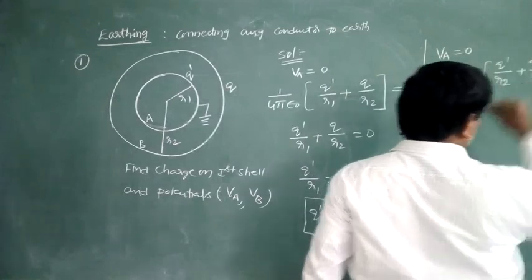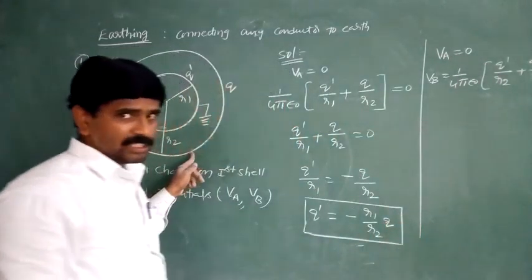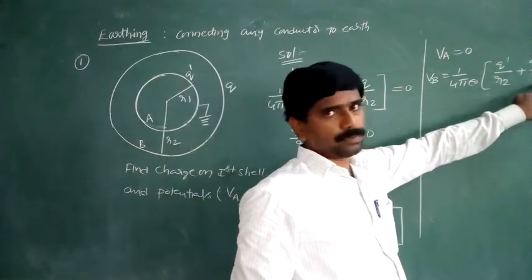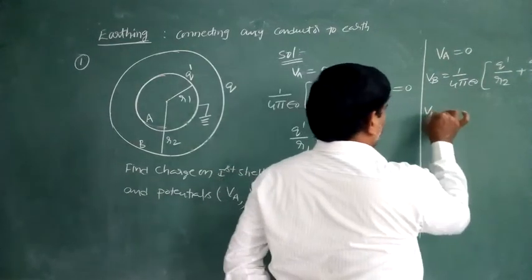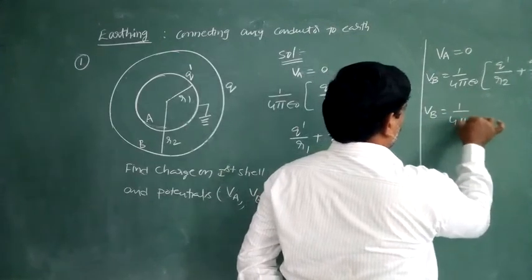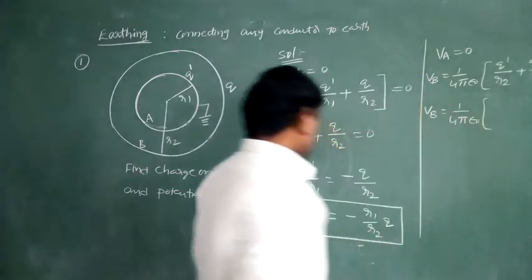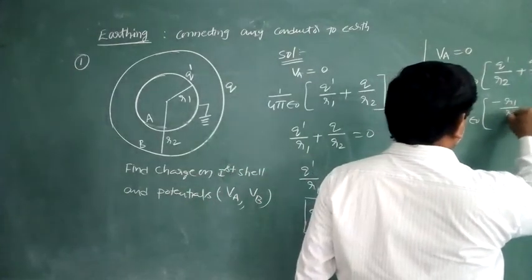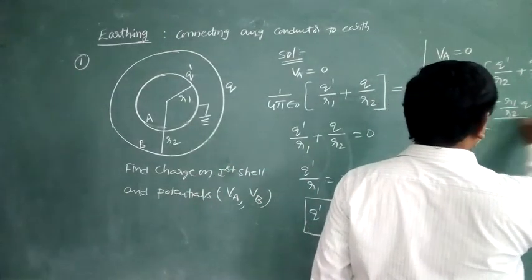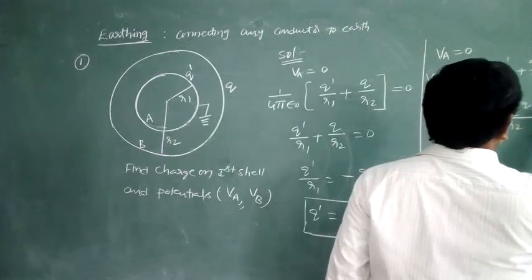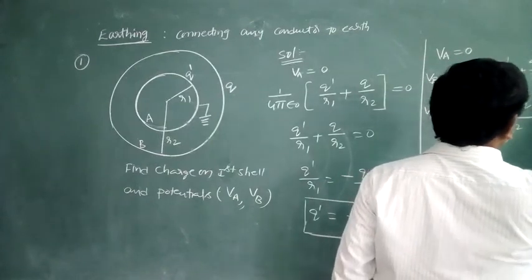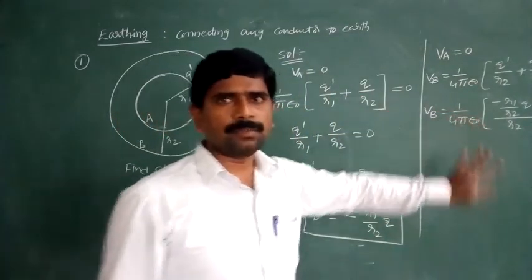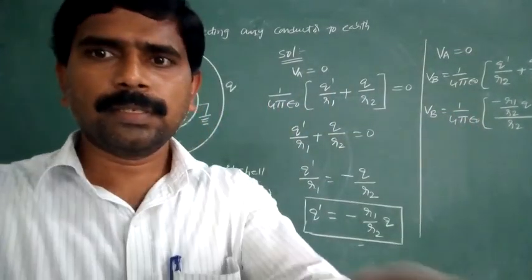What is the potential on the surface of the second shell due to its own charge? That is nothing but 1 by 4 pi epsilon naught into Q by R2. So here VB is equal to 1 by 4 pi epsilon naught into Q dash, which is minus R1 by R2 into Q, whole by R2, plus Q by R2. Whatever the value may be, that is the potential.